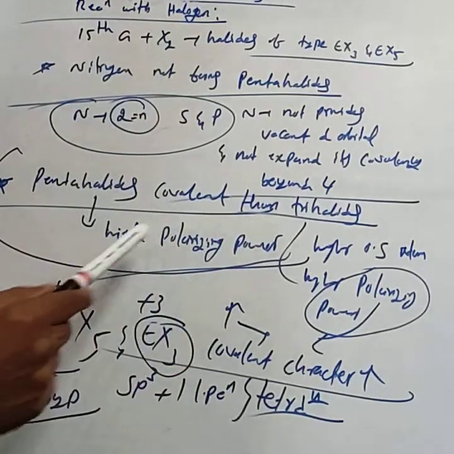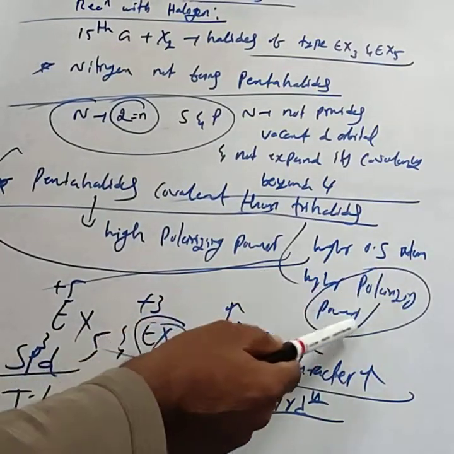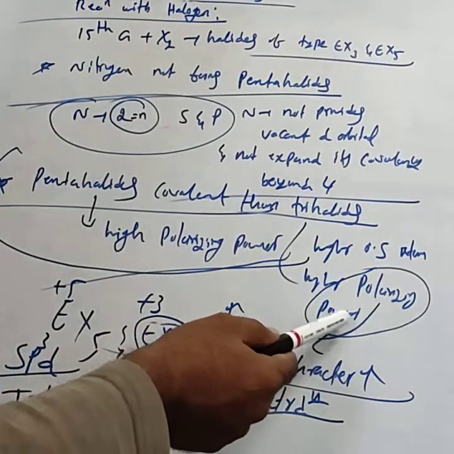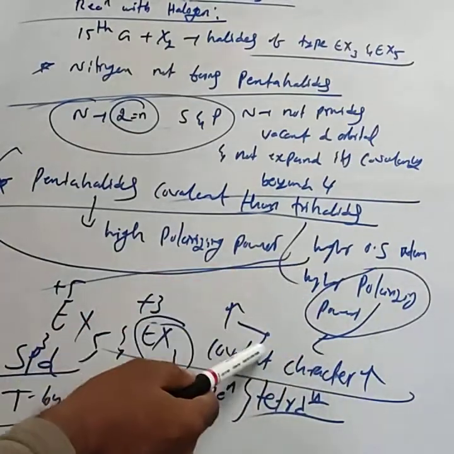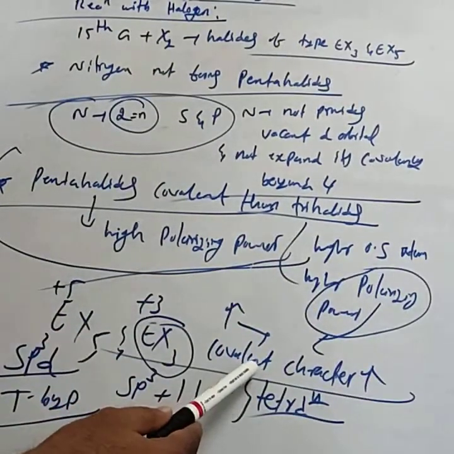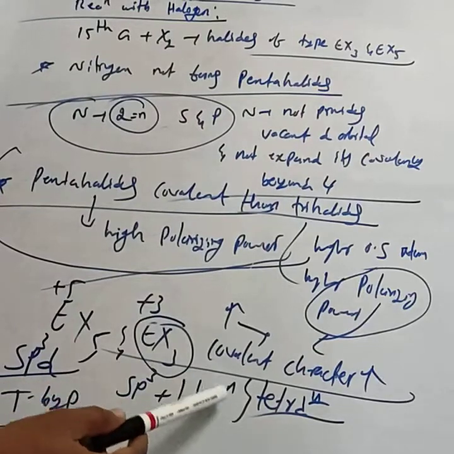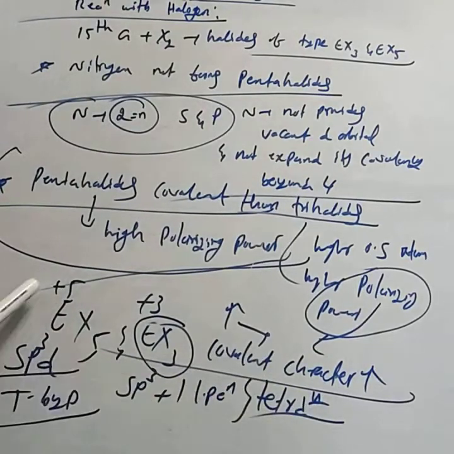Why do they have high polarizing power? Higher the oxidation state of the atom, higher will be the polarizing power. Higher the polarizing power, higher will be the covalent character. That is explained according to Fajans' rule. Then you can consider a comparative point: in EX3 the central atom is sp3 with one lone pair and tetrahedral shape, while in EX5 the central atom is sp3d and has trigonal bipyramidal shape. This is about the reaction with halogen.